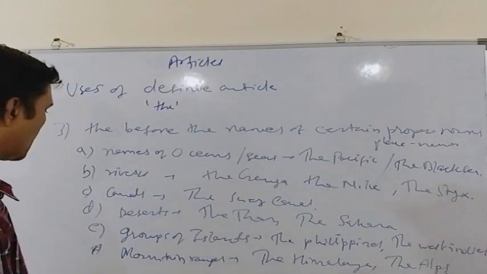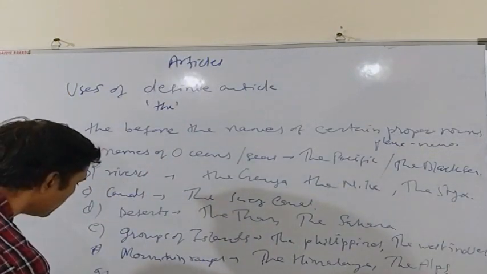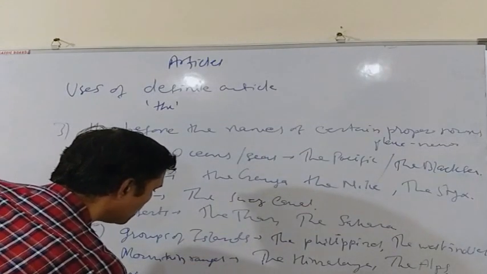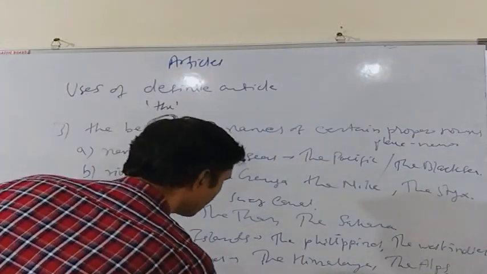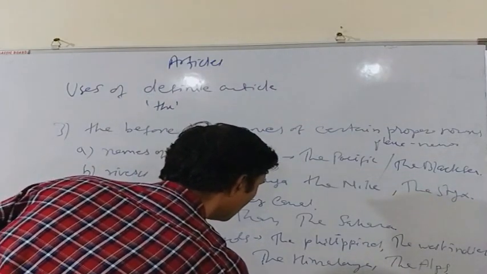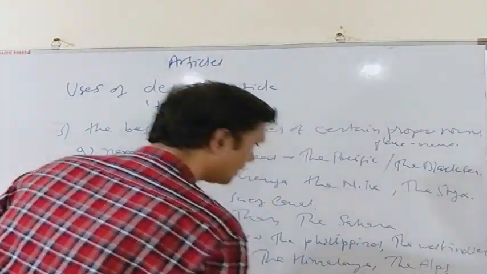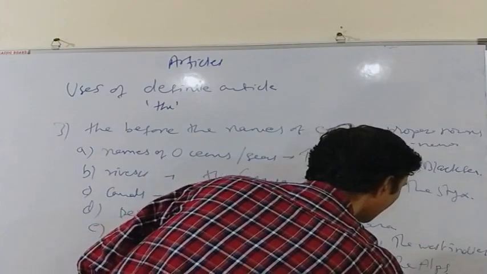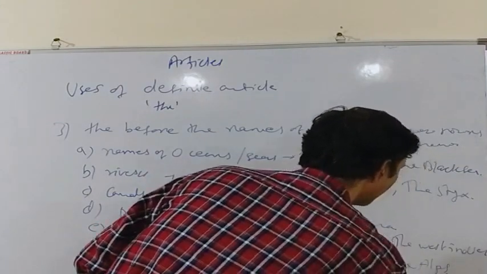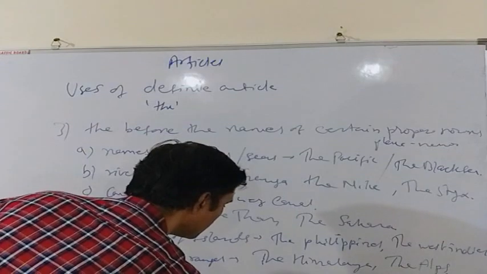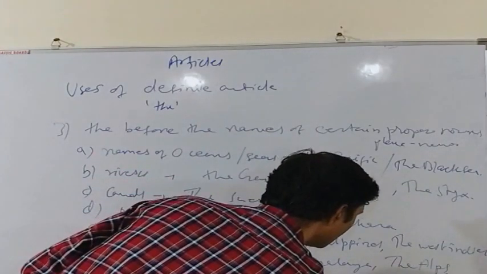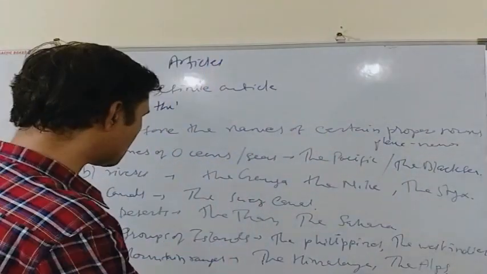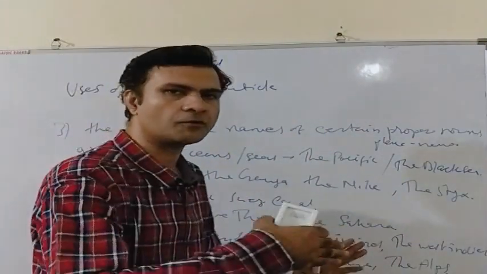We also use "the" with the names of some countries. As for example, the United States, or the United Kingdom, or the Netherlands, the Ukraine, or the Irish Republic. So these are some cases in which we can use "the" before the names of countries.